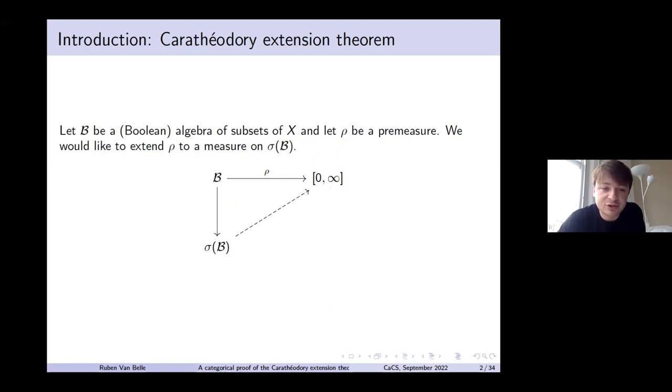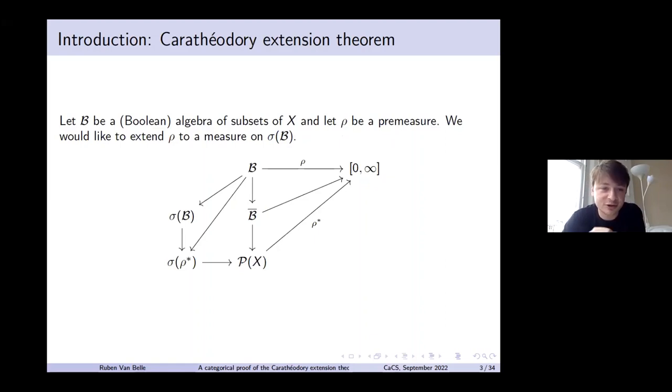But the classical proof is quite complicated, it's in a lot of steps and a lot of things are going on. Kind of a diagram of what's happening in the classical proof is that we start with this pre-measure rho, then we extend it a bit more to something sigma additive, then we extend it to the whole power set to an outer measure, so that's sigma sub additive. Then we restrict it to something sigma additive, restrict it even more, then extend it back, and in the end we have the extension. So there's a lot of things happening.